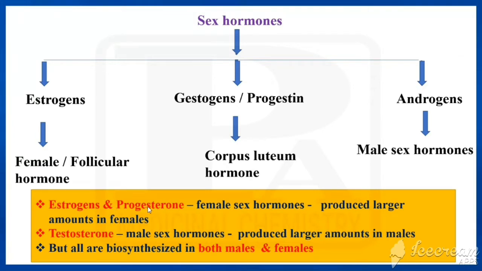Estrogens and progestins, the female sex hormones, are produced in larger amounts in females. Testosterone, an example for androgen, a male sex hormone, is produced in larger amounts in males, but all are biosynthesized in both males and females.